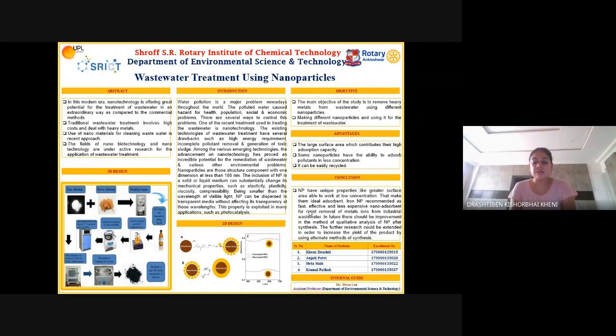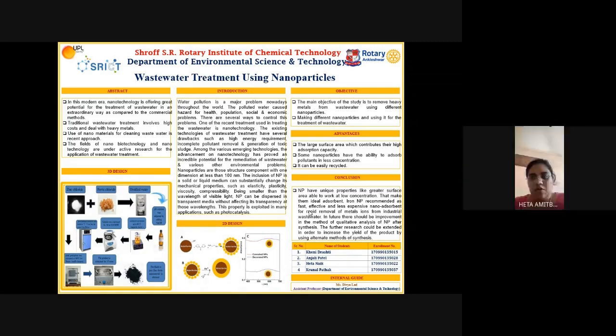Our main objective of this study is to remove heavy metals like chromium and copper from the wastewater using nanoparticles. We have prepared nickel ferrite nanoparticles from the following procedure. It is a simple co-precipitation process. Materials required are hexahydrated nickel chloride, hexahydrated ferric chloride, zinc chloride, sodium hydroxide, acetone, and distilled water. Now let's proceed towards the procedure.